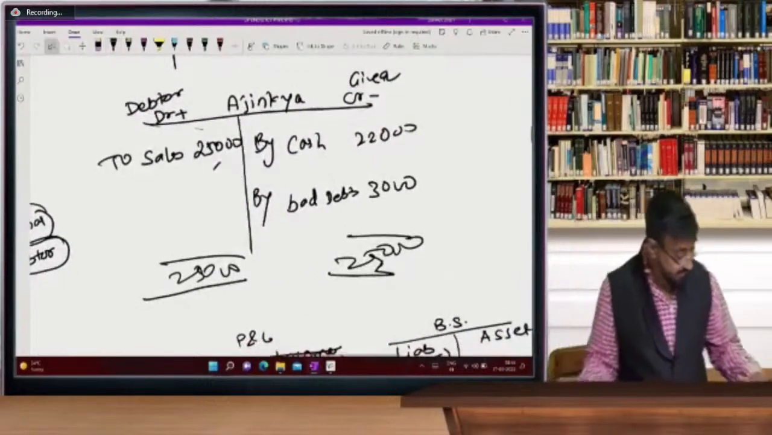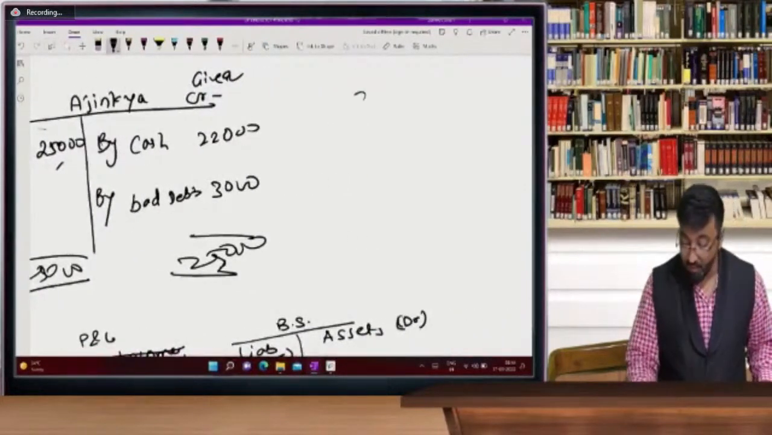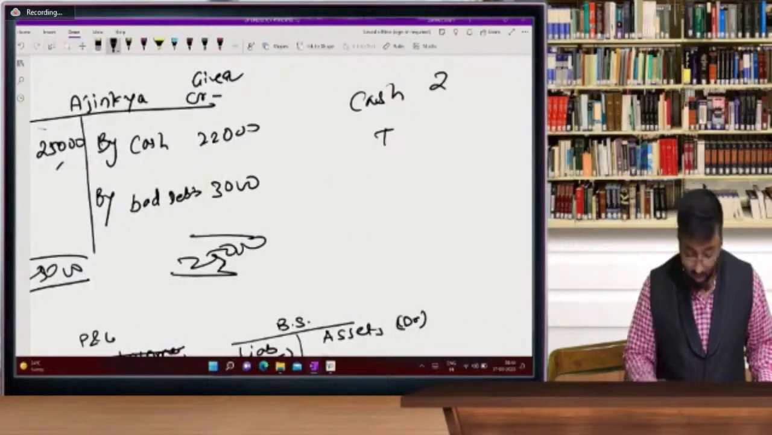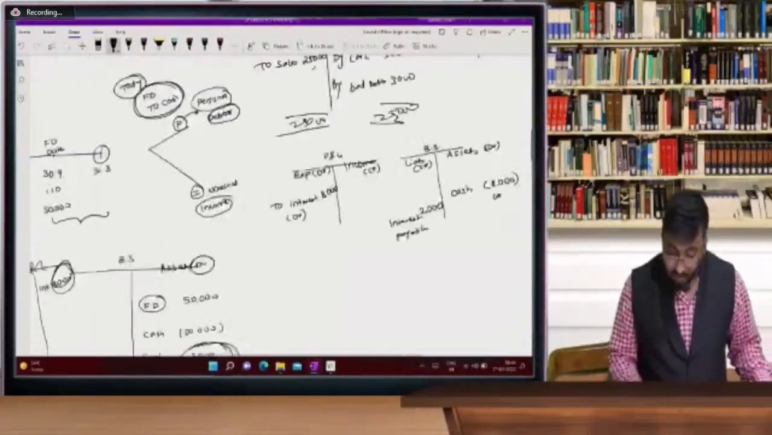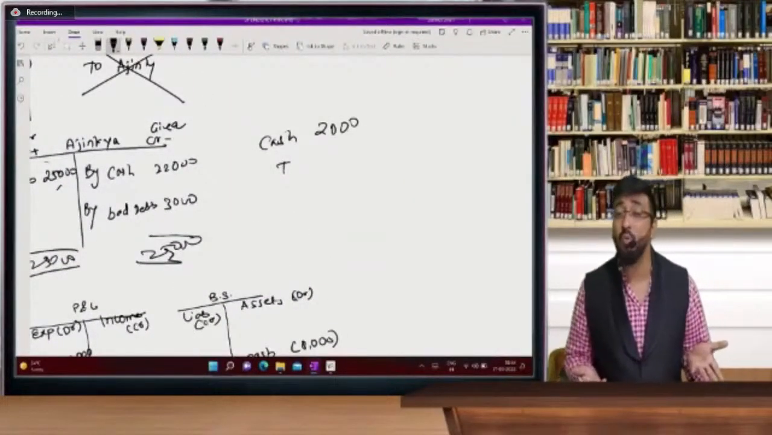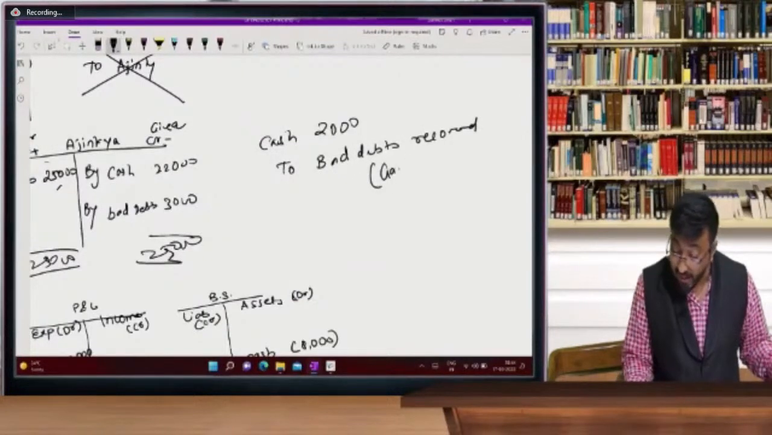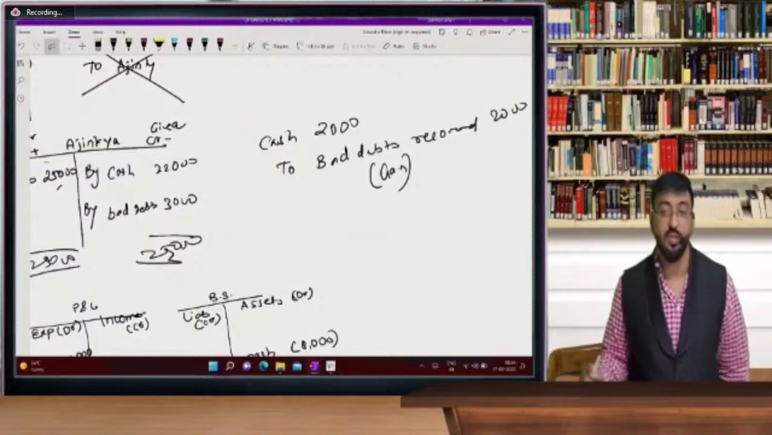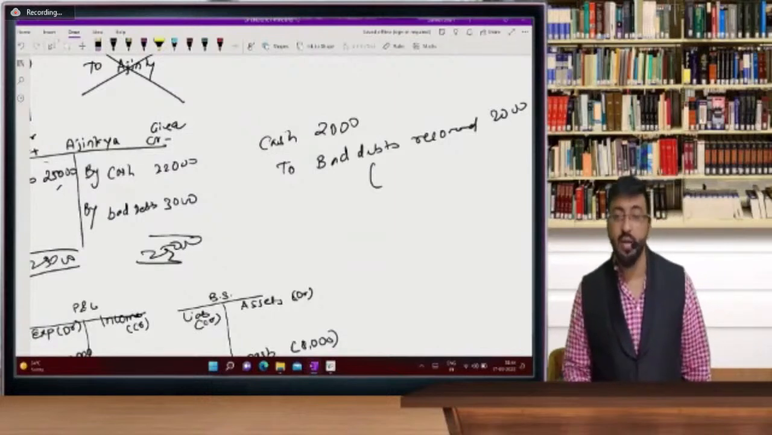Now friends, if we open the account once again, now I am receiving 2,000. How much am I receiving? I am receiving cash of rupees 2,000. So beta, if his account is already closed, why open his account one more time? No more accounts. So it is bad debts recovered. It is our gain, rupees 2,000, or you can call it income. Because it is received in cash, you can call it income.